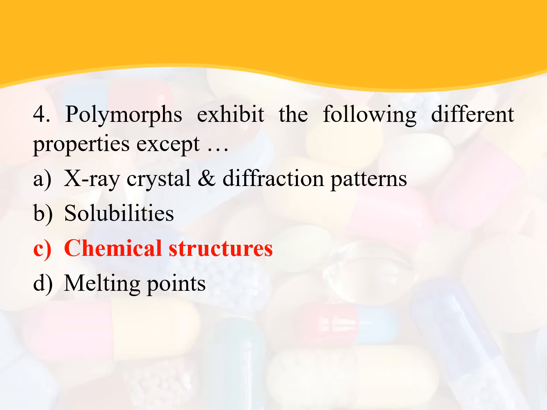Coming to the next question, polymorphs exhibit different properties, except. So what is one property that polymorphs share? We all know that polymorphs show different solubilities, melting points, and their X-ray diffraction patterns and crystal patterns are different. The only thing that is common in polymorphs is their chemical structure. So the answer is chemical structures.